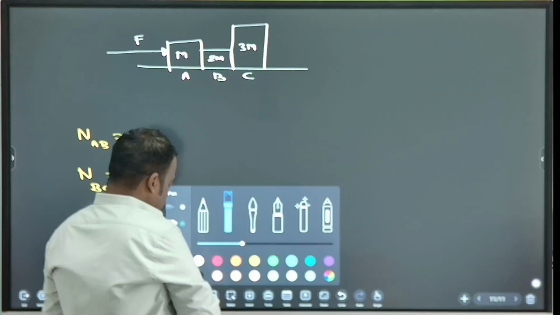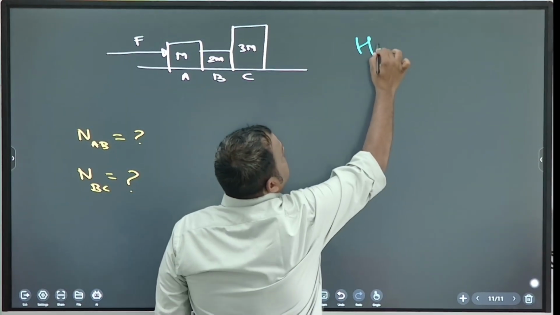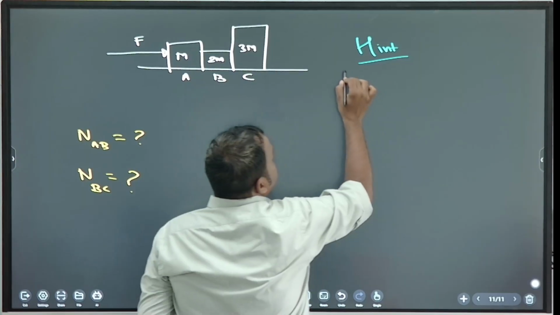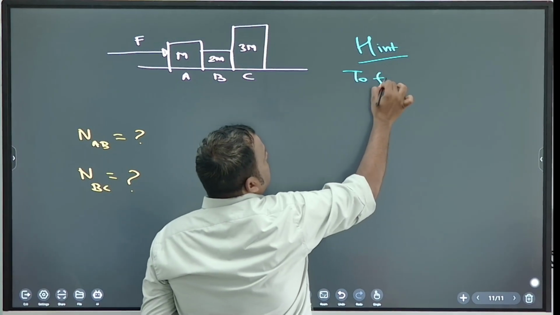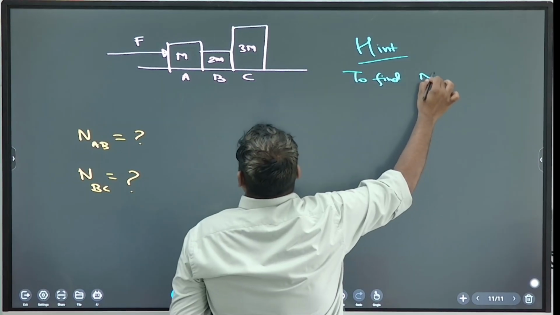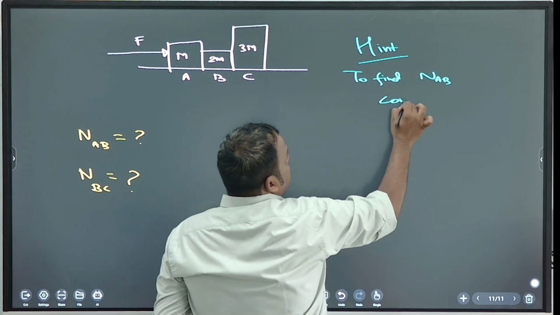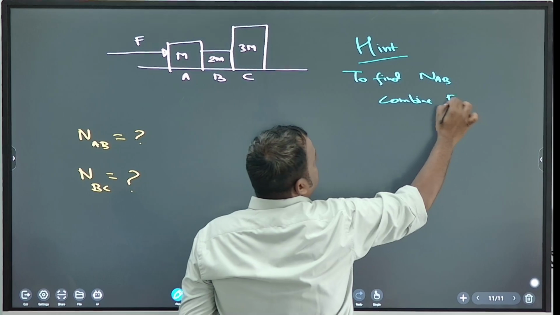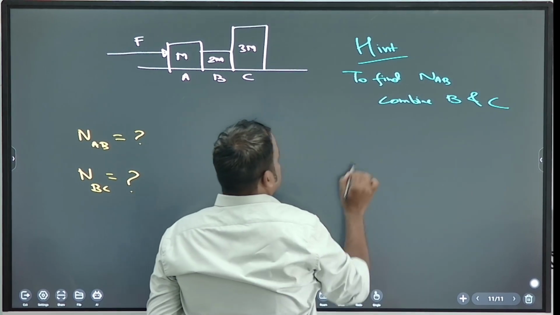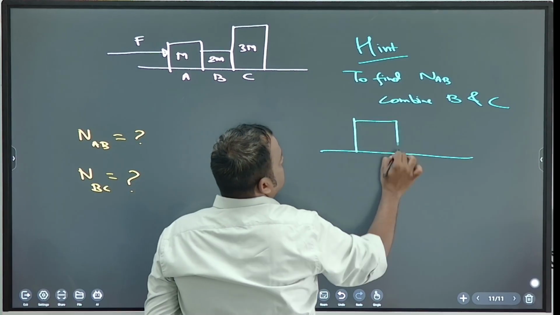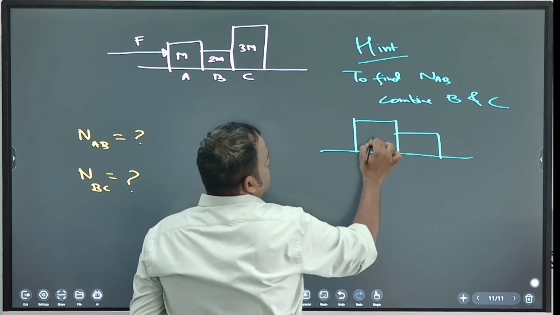And one hint also I am giving. To find normal between A and B, combine B and C. So you can write like this.